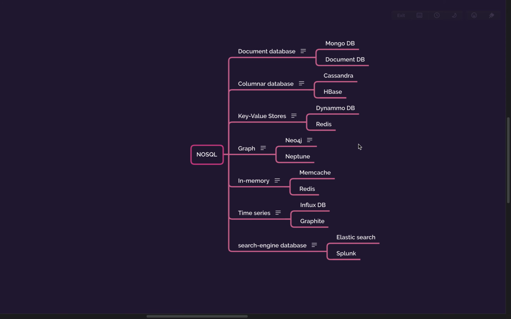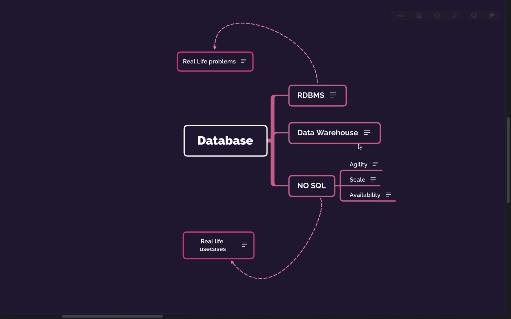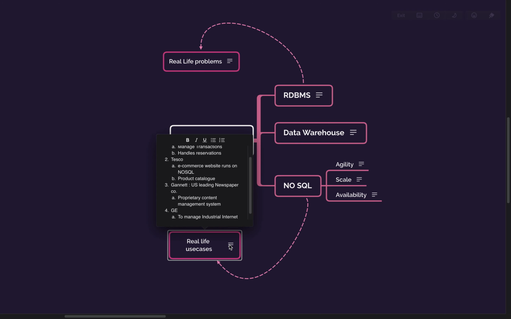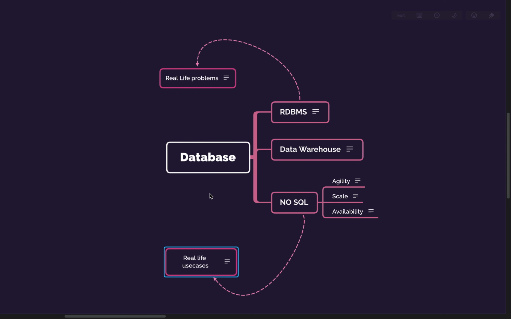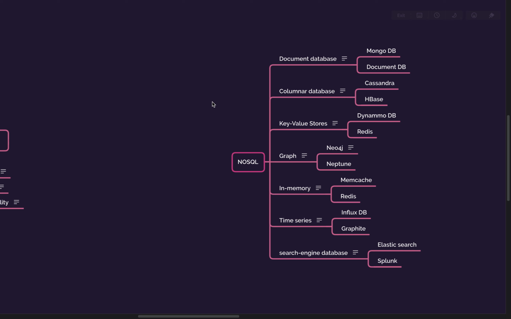So these are the types of databases. Yes, it is part of NoSQL. I will share these slides. I have also written down whatever I have talked about so that it is easy to revise. We will talk about the different types of NoSQL databases, so you can glance and let me know which ones you are not aware of. More or less, I think you might have gone through them before.